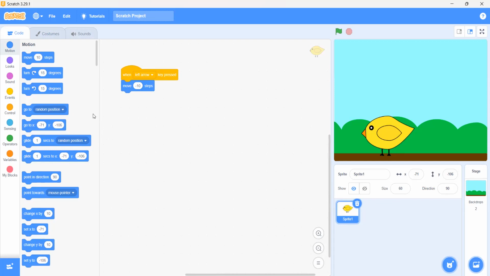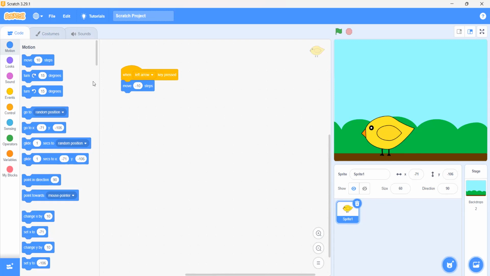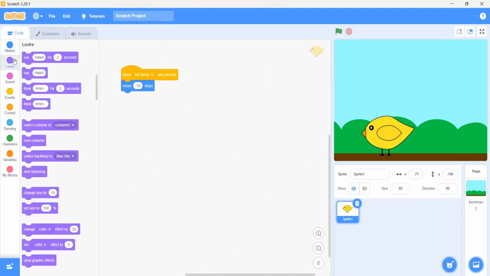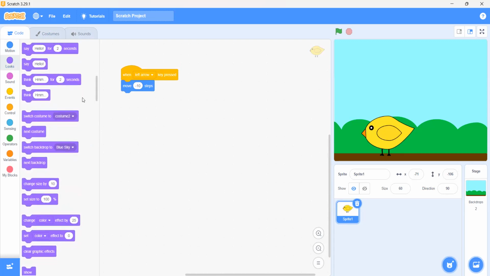We go on the looks, and which block should we use? Switch costume to costume 2 or next costume? Next costume, well done. And now it looks like it's moving.